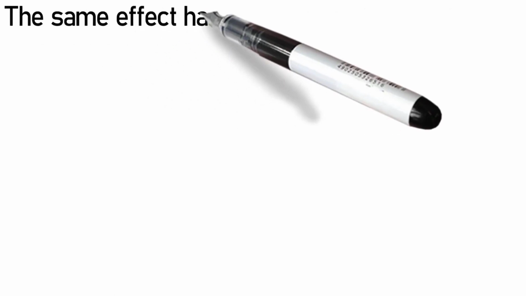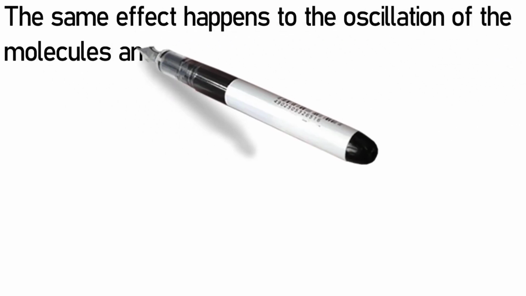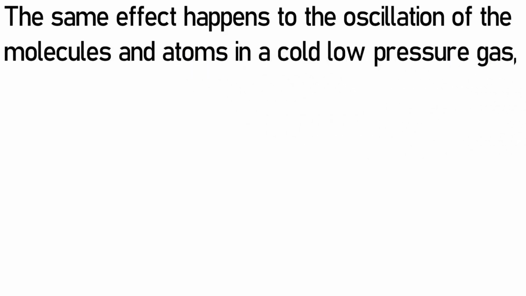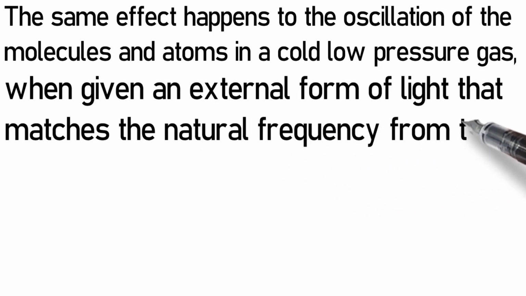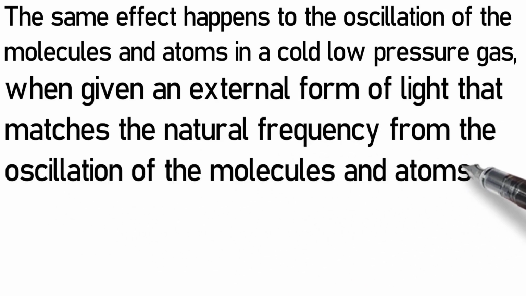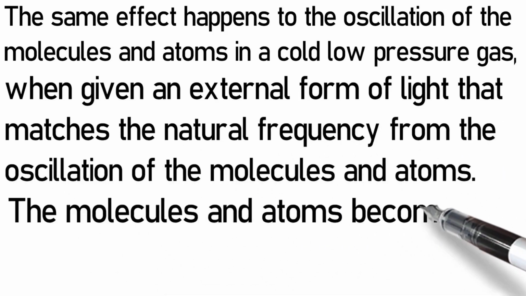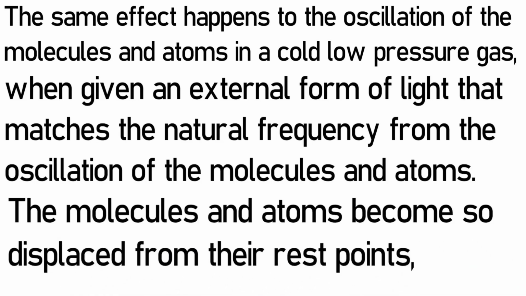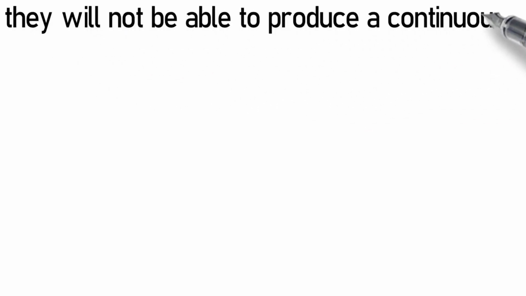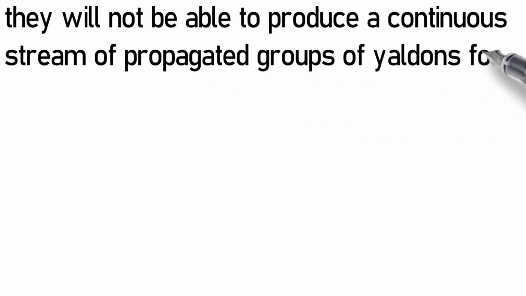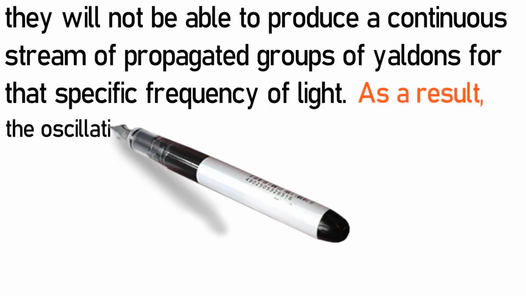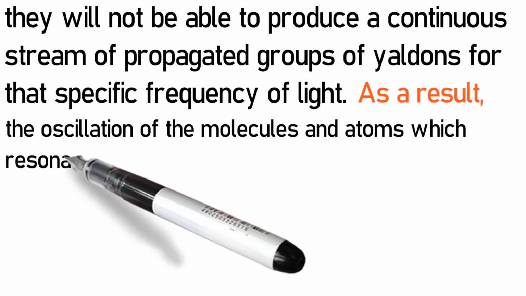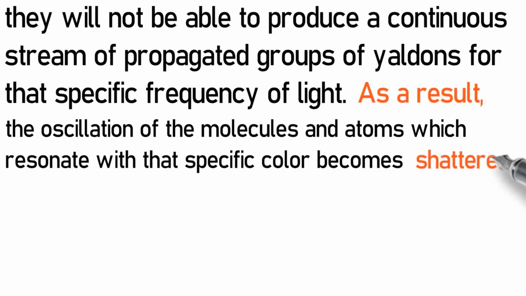The same effect happens to the oscillation of the molecules and atoms in a cold, low-pressure gas when given an external form of light that matches the natural frequency from the oscillation of the molecules and atoms. The molecules and atoms become so displaced from their rest points that they will not be able to produce a continuous stream of propagated groups of Yaldons for that specific frequency of light. As a result, the oscillation of the molecules and atoms which resonate with that specific color becomes shattered.